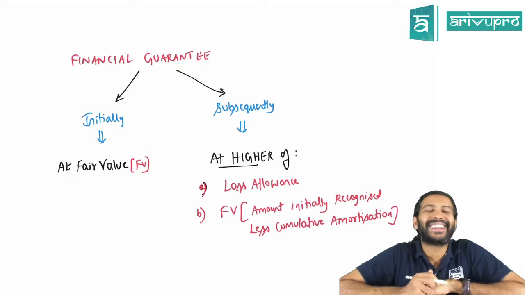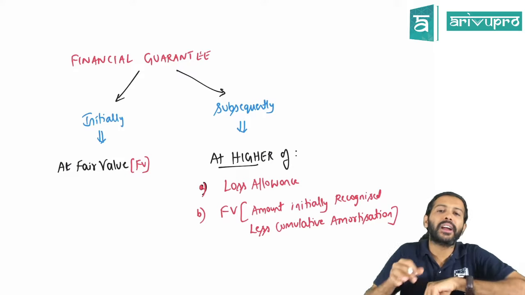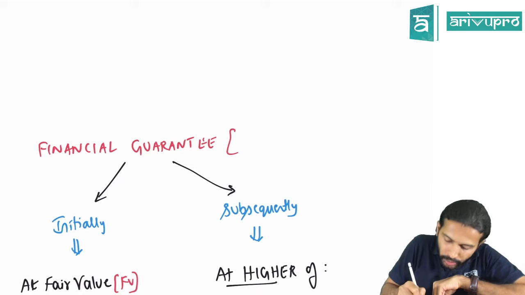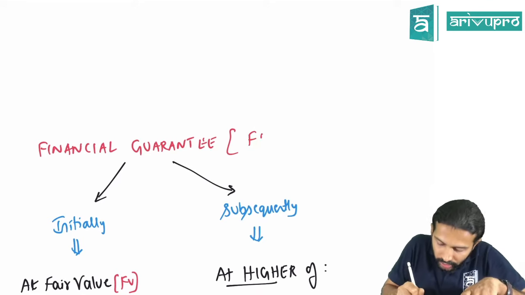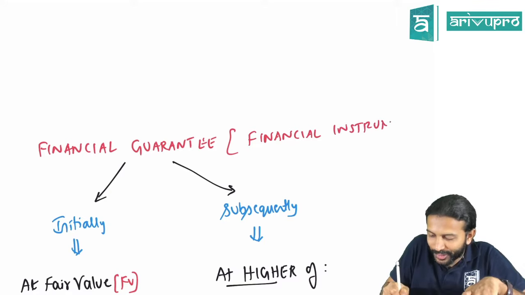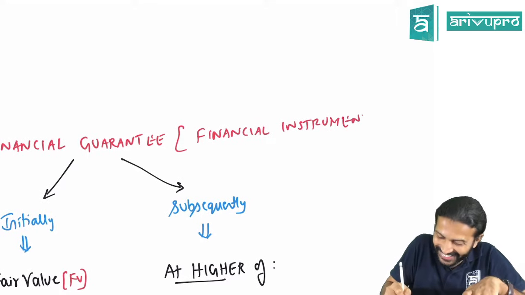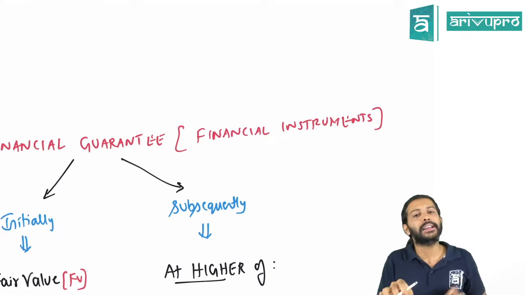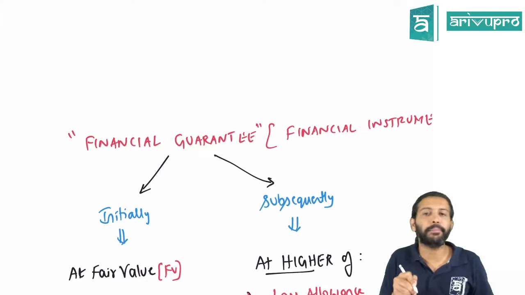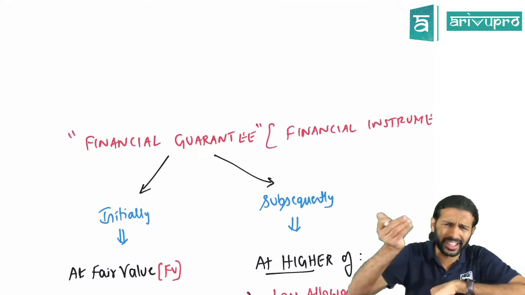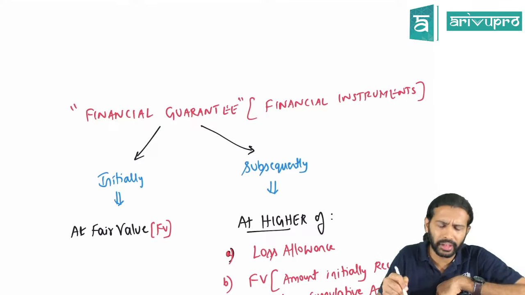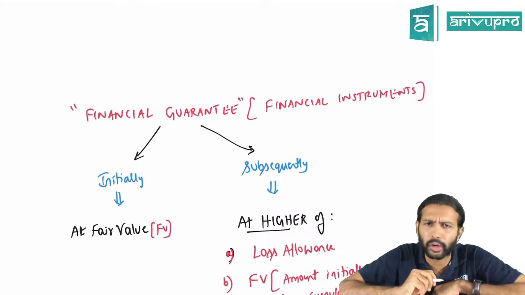We're all doing good. In today's session, we'll be covering a small concept known as financial guarantee. This topic comes under the financial instruments topic. We have done the big topic, financial instruments, in day 109. In that particular chapter, one particular concept, financial guarantee, was given earlier. It was not tested upon, but in the RTP May 2021 they have asked a question relating to this concept.